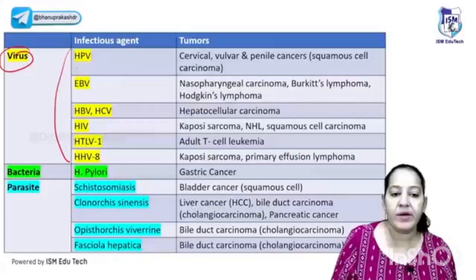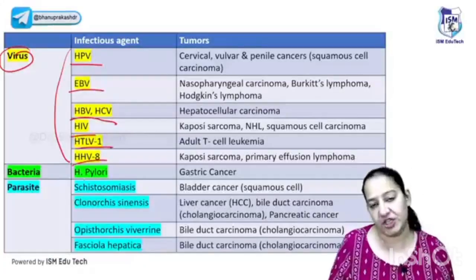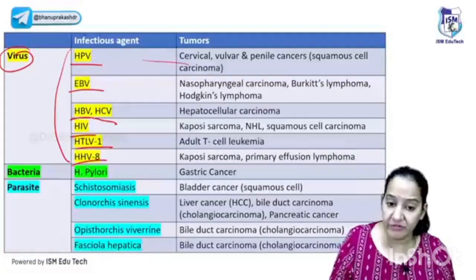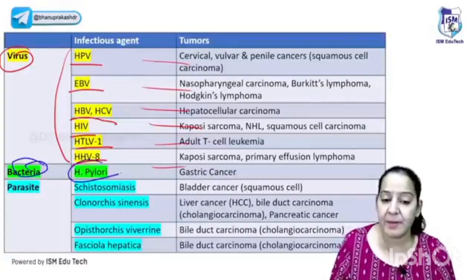They are carcinogenic. You can read HPV, human papillomavirus, Epstein-Barr virus, hepatitis B, hepatitis C virus, HIV, HTLV and HHV. So you know these, so you should know which cancer, each of them is causing which cancer. Only 1 bacteria is carcinogenic, which can cause cancer. The name of the bacteria is Helicobacter pylori.